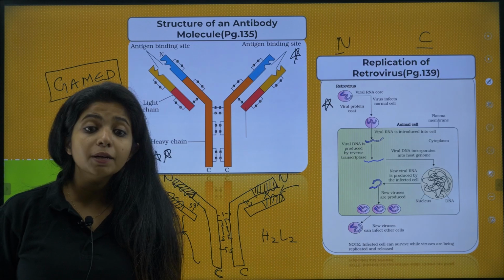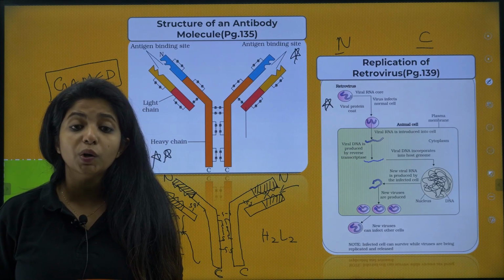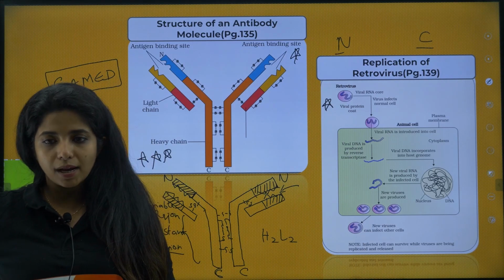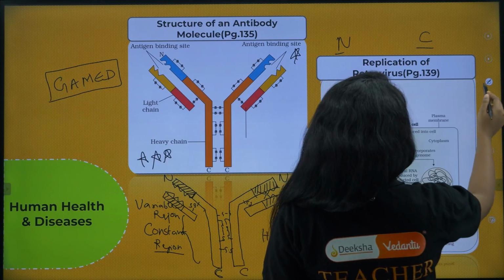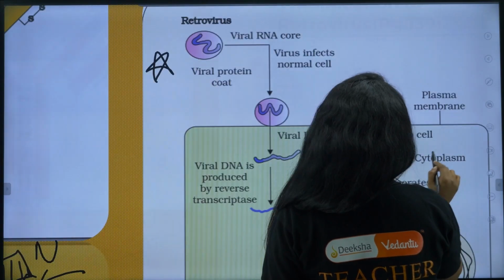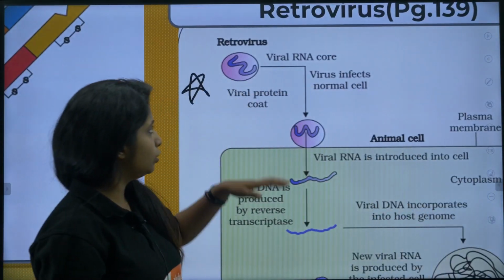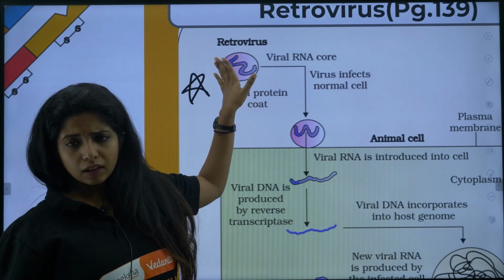Draw the schematic representation of replication of retrovirus. This is the question that has come. So how do you draw it? I don't think I have to draw it and show you, but I will tell you what is important. So you make a retrovirus over here.